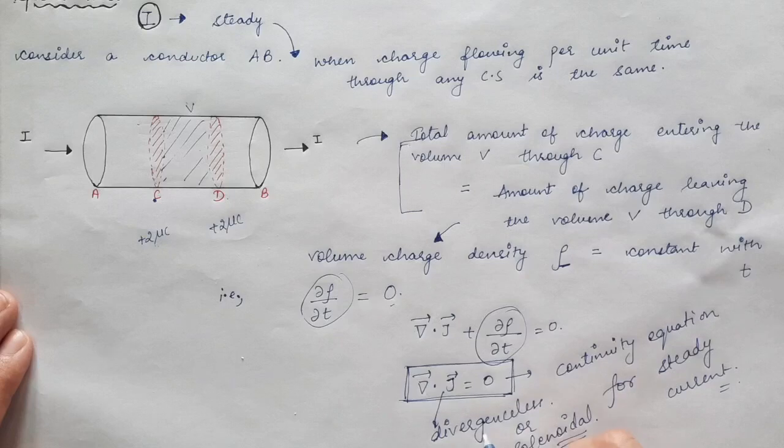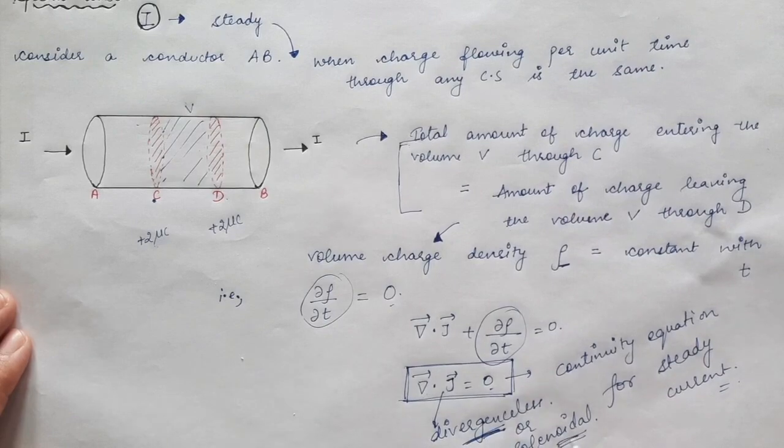These terms we have already seen when we introduced the types of vector fields. There are two types of vector fields: one is the curl-less vector field and another is the divergence-less vector field. Over here, the divergence of the electric current density vector comes out to be 0 for the case of steady currents. Therefore, steady currents are said to be divergence-less or solenoidal.